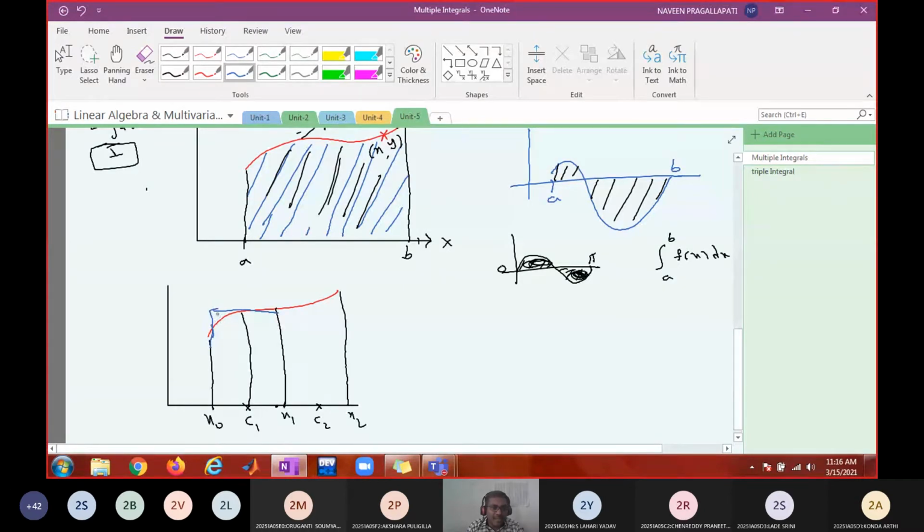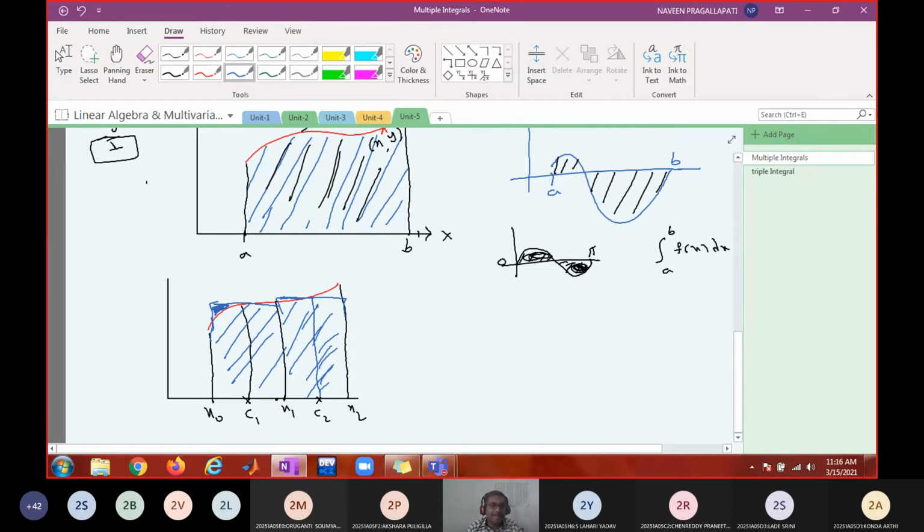Here there is some unwanted area. Similarly, if you multiply this length and height, you will get another rectangular area. So you can approximate the area bounded by the curve with the sum of two rectangular areas, subject to some error. We left out some area here and included some area here. How can you improve the accuracy of this approximation?